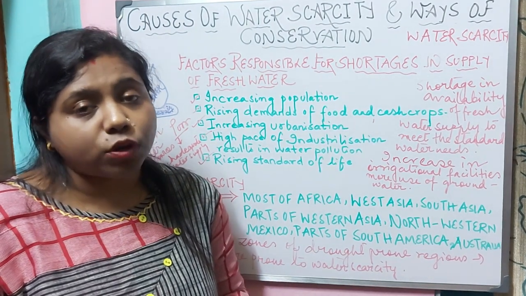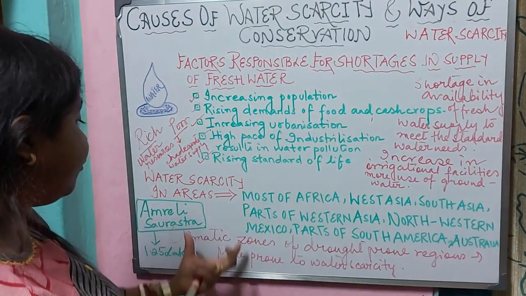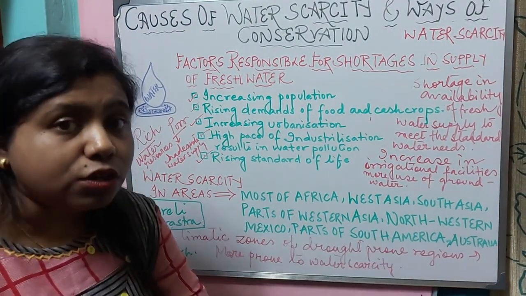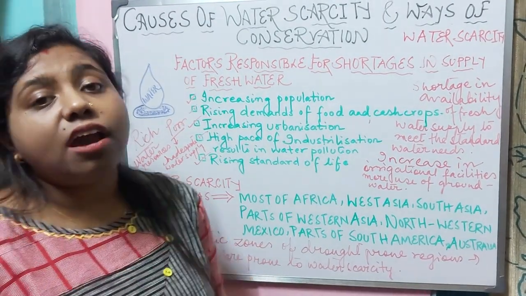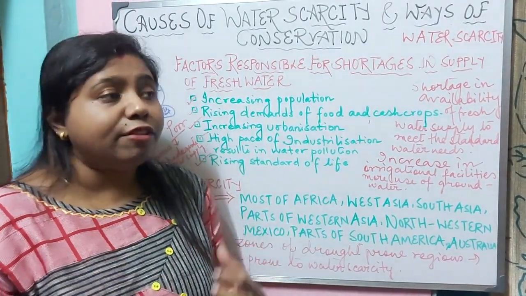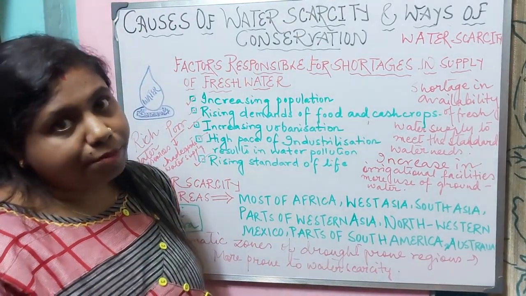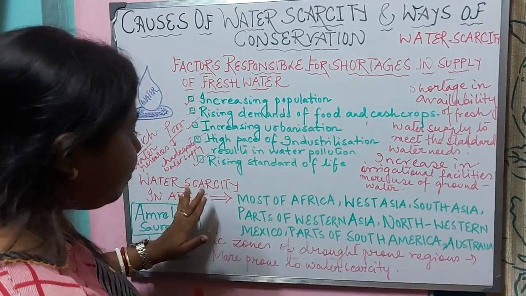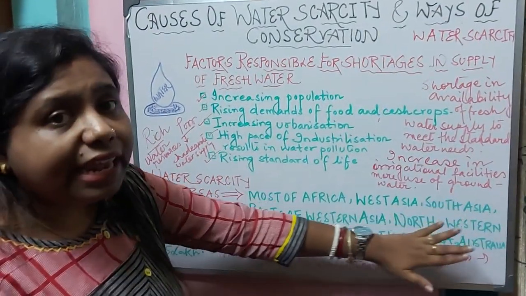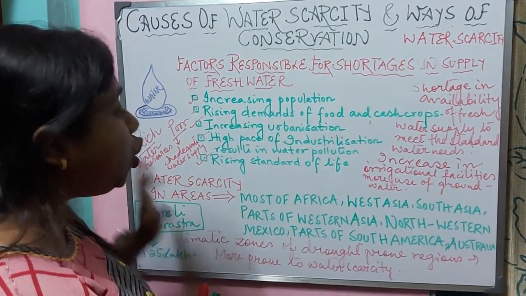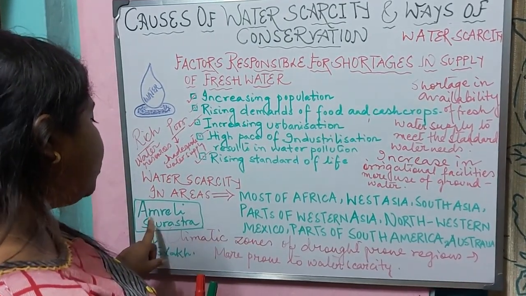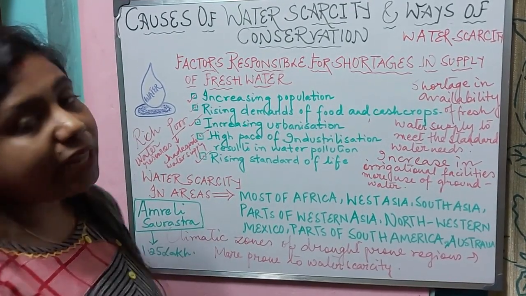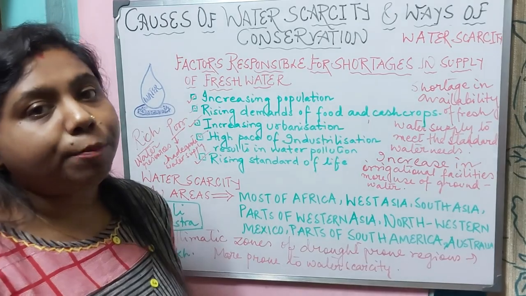So you can understand what the condition is, that they have to purchase water so that they can fulfill their water requirements. So these are the factors which are leading to shortages in water supply, and these are the areas where water scarcity is a huge problem. Don't forget about Amreli, Saurashtra, where people have to purchase water from the nearby talukas.